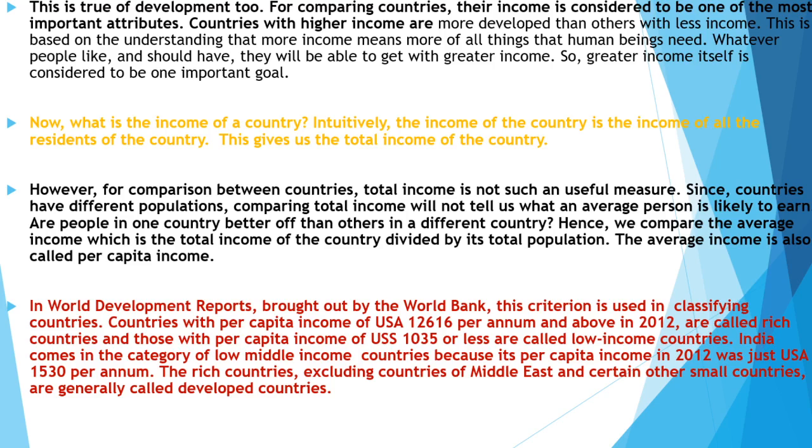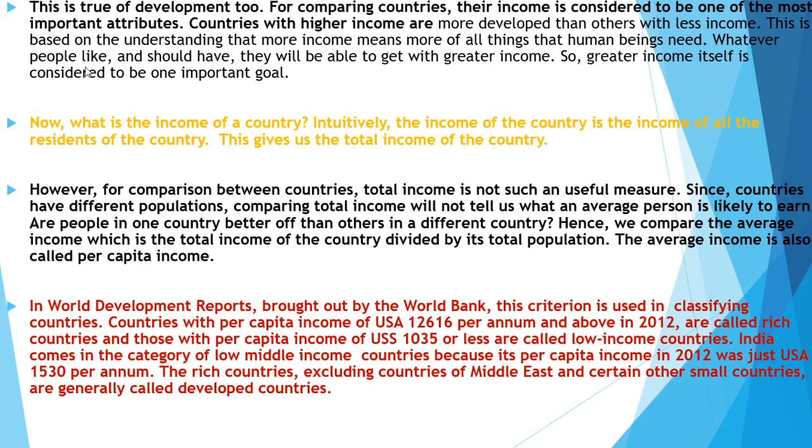And what is the income of the country? The income of the country is the income of all the residents of the country. The government will not hold any sort of wealth always to maintain the status in the world. The overall income of all the residents belonging to that country will be considered as the country's income. And this gives us the total income of the country when we include the residents' incomes.